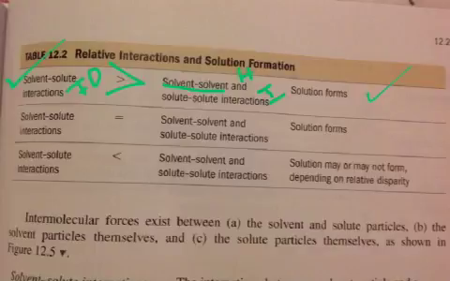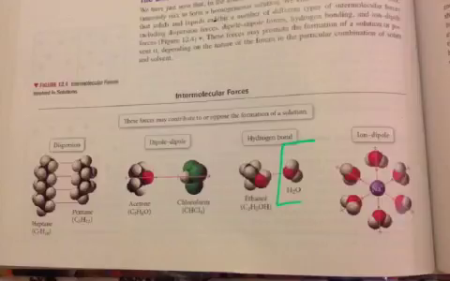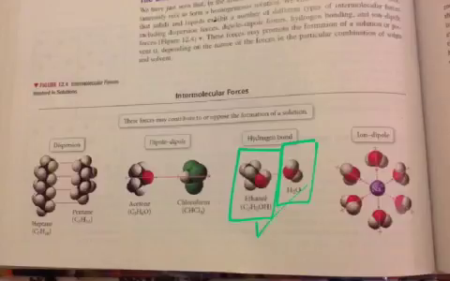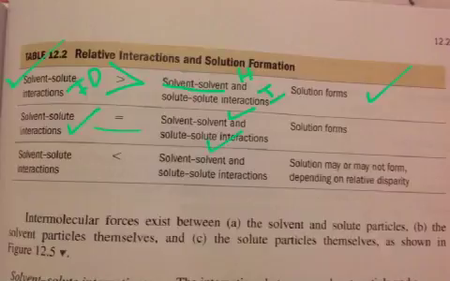The second example is more like if we mixed alcohol and water. Okay, so water is obviously the quintessential example of hydrogen bonding. So water by itself, hydrogen bonding. But ethanol also experiences hydrogen bonding. So what we're saying here is the solvent has hydrogen bonding, the solute has hydrogen bonding, which means when they're mixed together, they're both going to have hydrogen bonding together, so they're equal to each other, which means yes, the solution will form.